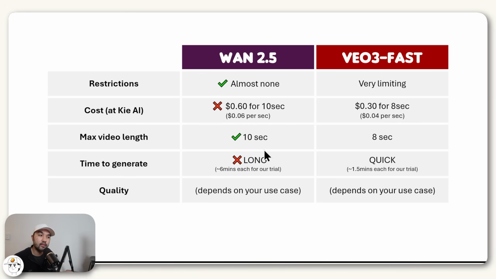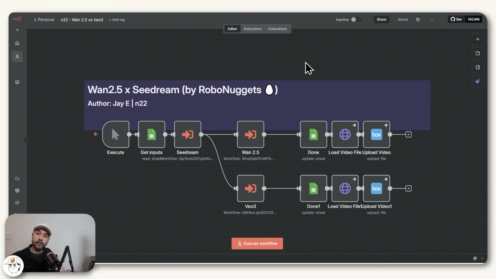And the other thing to note is that from our testing, generating with Wan2.5 actually takes quite a long time to do. So it's averaging at around 6 minutes in order to generate one video, while for Veo3, it's usually much faster at 1 to 2 minutes. And then as mentioned previously, in terms of the quality, it does depend on your use case, although I think Veo3 can consistently provide better quality output for most use cases versus Wan. So there you go, 7 use cases of how to use Wan2.5 and Seedream, all automated using n8n.